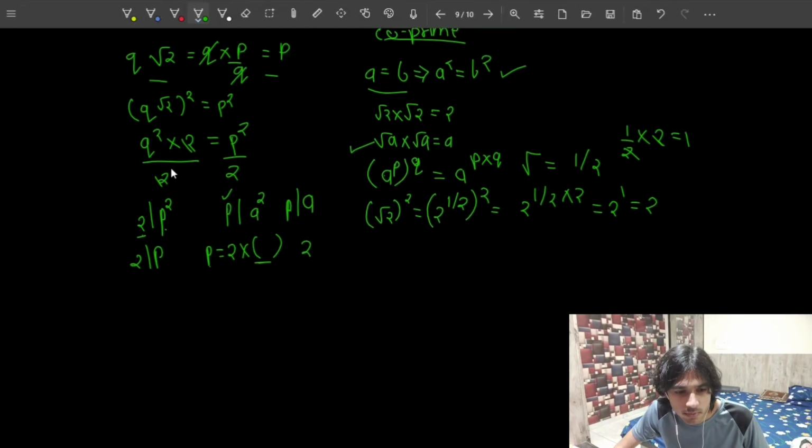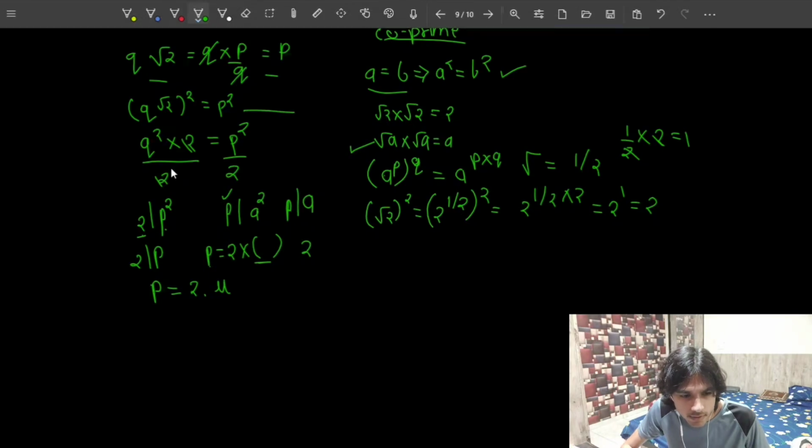Now, because p can be written like this, let us just say that p is equal to 2 times, let us assume, u, where u is obviously a natural number. Suppose p equals 2u. So I'm going to put this value of p into this equation.